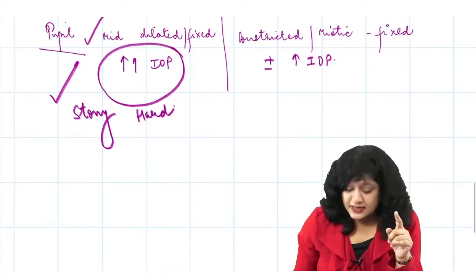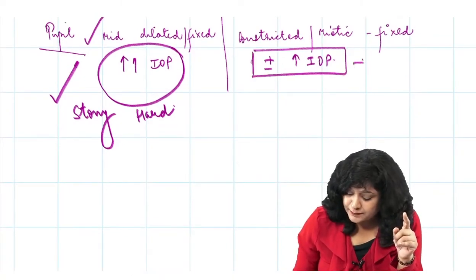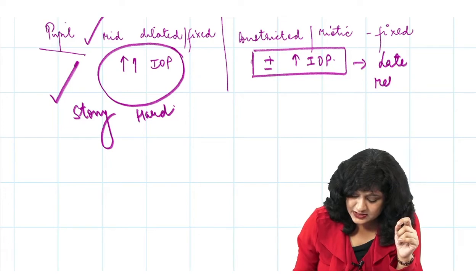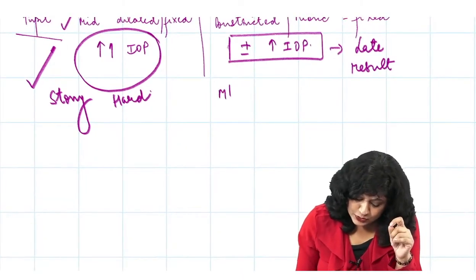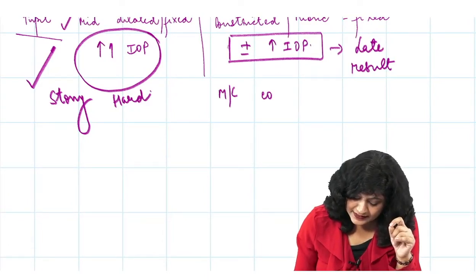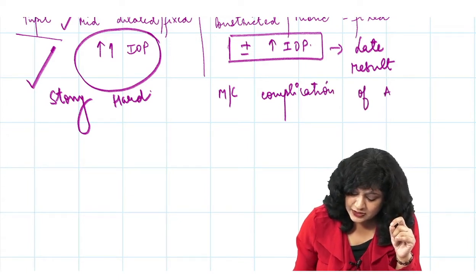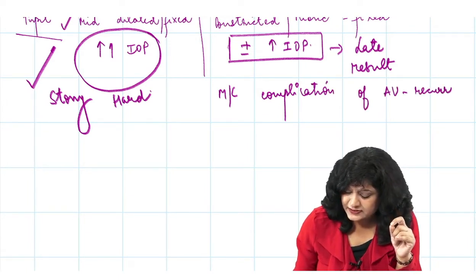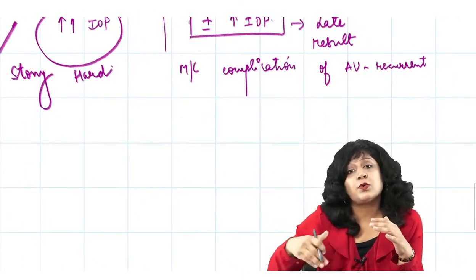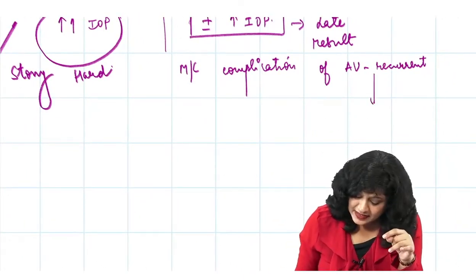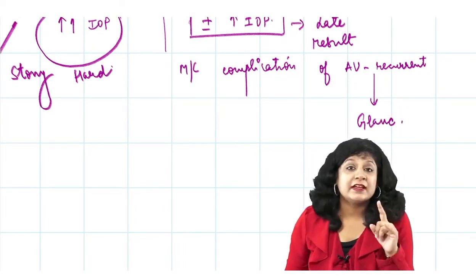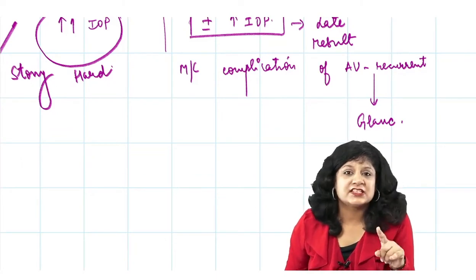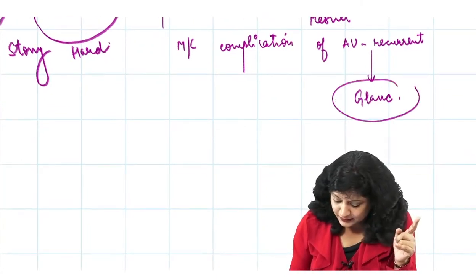Plus if you see, the rise in intraocular pressure will be a late result. It is a late result or a consequence in cases of uveitis. So you know most common complication, if I talk about the most common complication of the anterior uveitis in the recurrent cases. So when we are having recurrently so many cases of anterior uveitis, then actually it can lead to the glaucoma. So the recurrent cases of anterior uveitis will cause glaucoma due to many mechanisms.